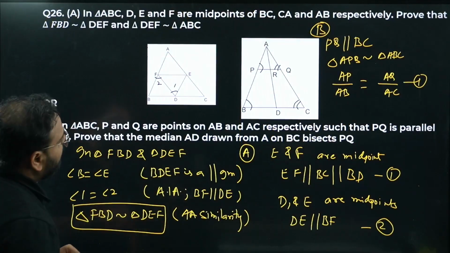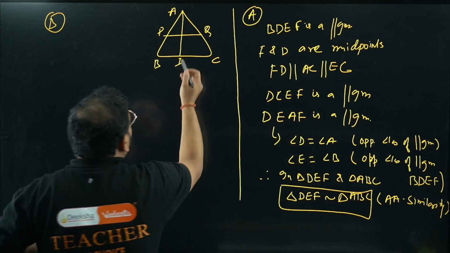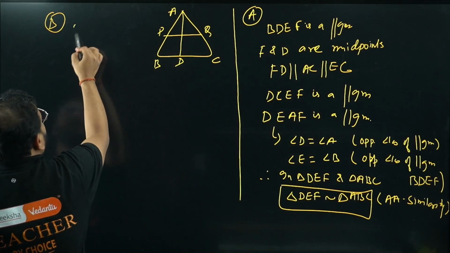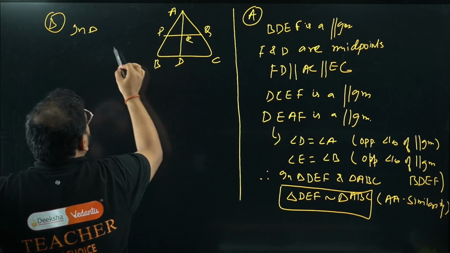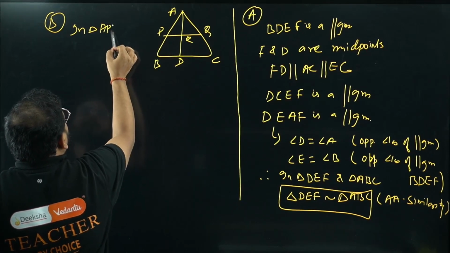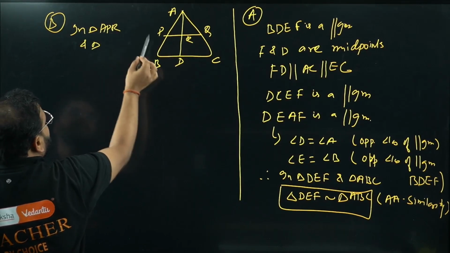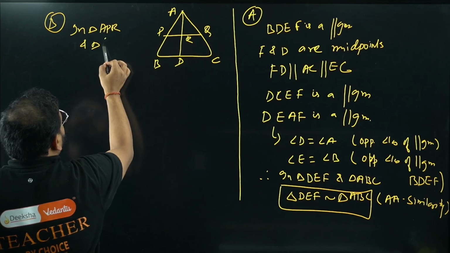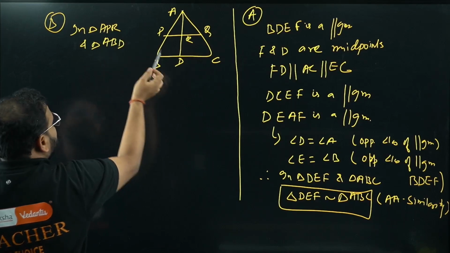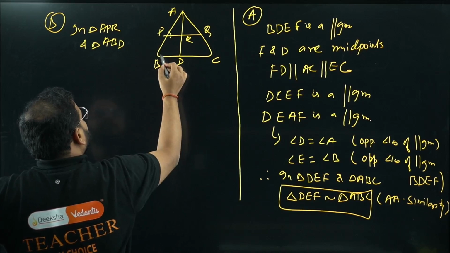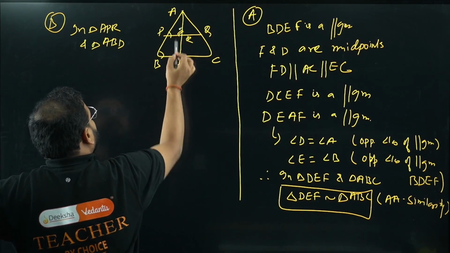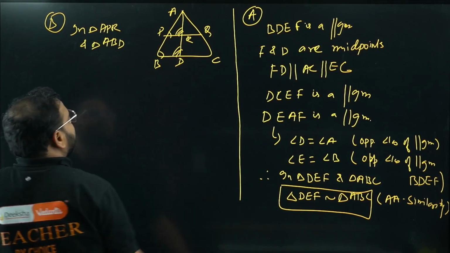Have a look. Now again, we can write in triangle, check this out, triangle APR and triangle ABD. They're similar, right? Why, sir, they're similar? Again, corresponding angles. This angle equal to this angle, and this angle over here is equal to this angle, right? Means what we're getting?